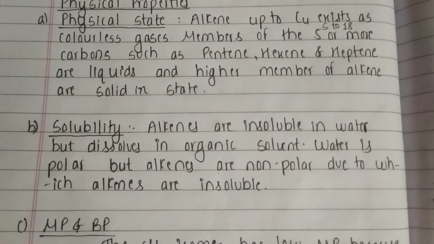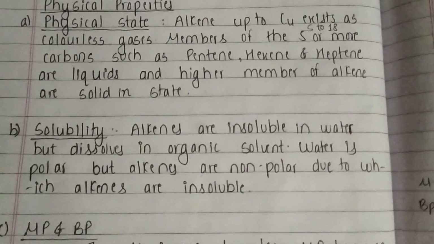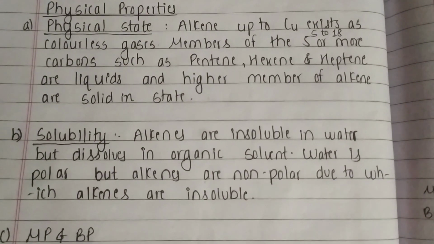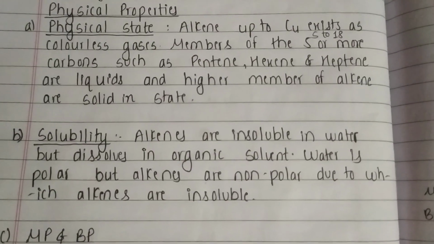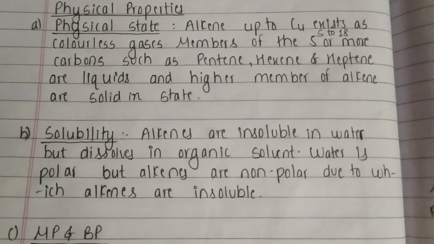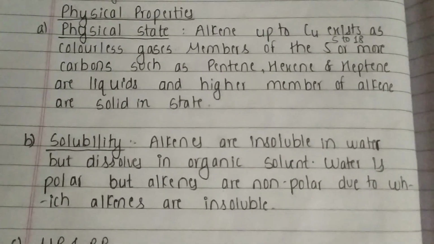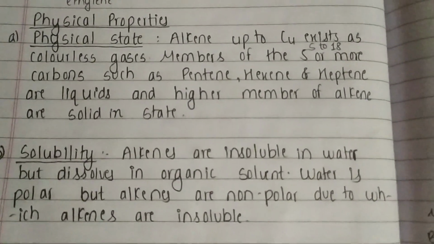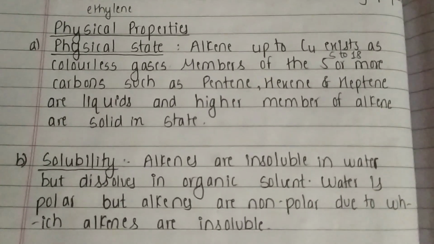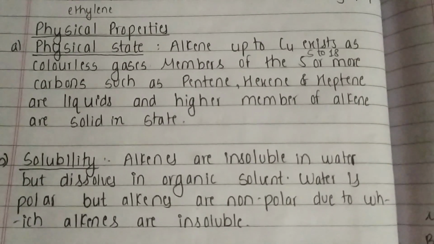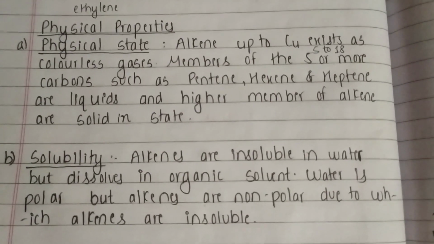Alkenes up to carbon 4 exist as colorless gases, whereas members from 5 to 18 carbon atoms, such as pentene, hexene and heptene, exist as liquids, and higher members of alkenes are solid in state. Simply, it says that alkenes from carbon 1 to 4, that is ethene, propene, butene, exist as colorless gases, whereas pentene, hexene and heptene exist as liquids, and higher alkenes exist as solids.